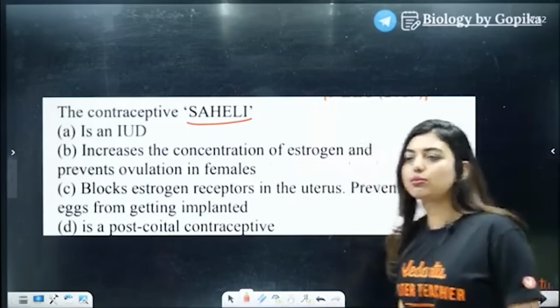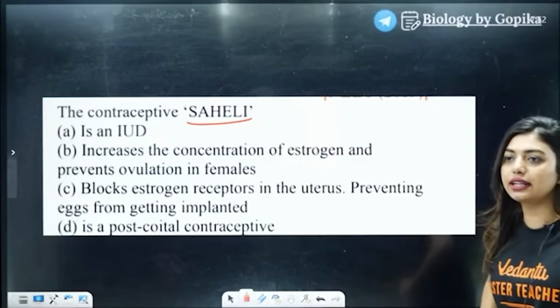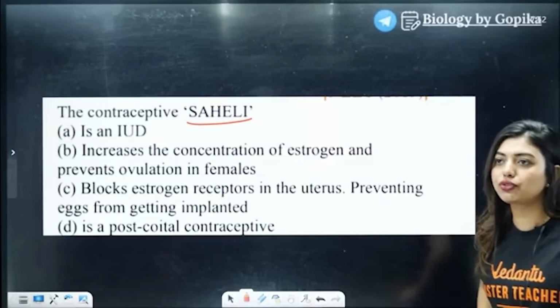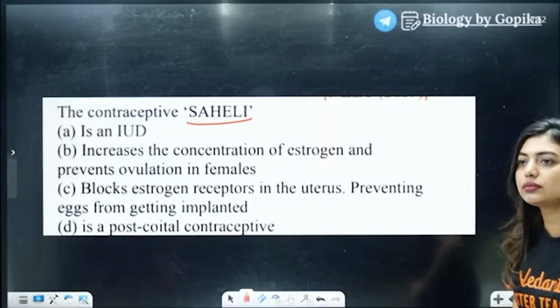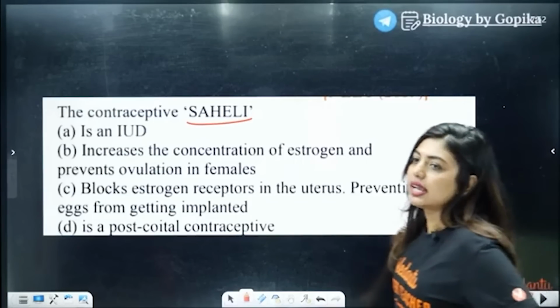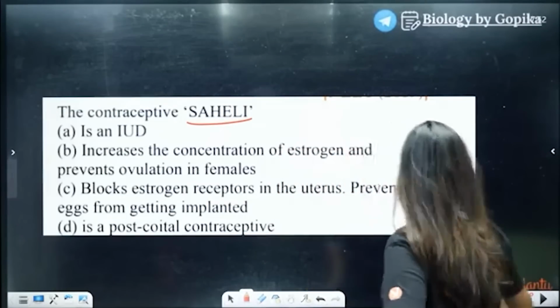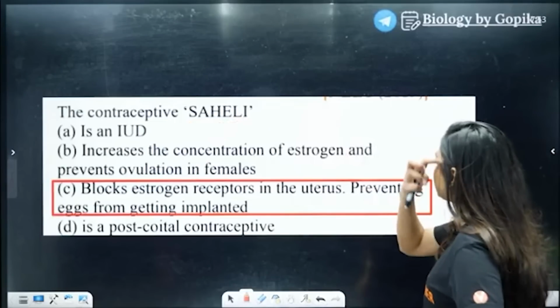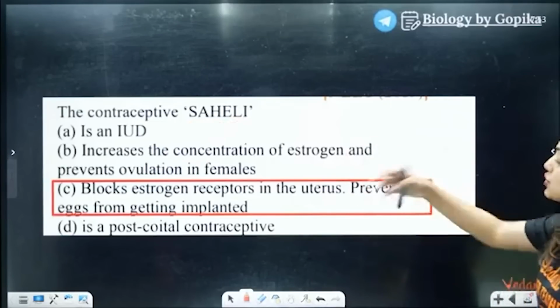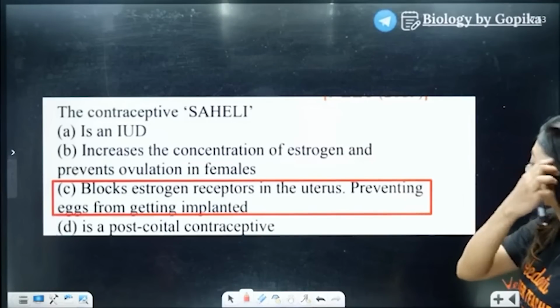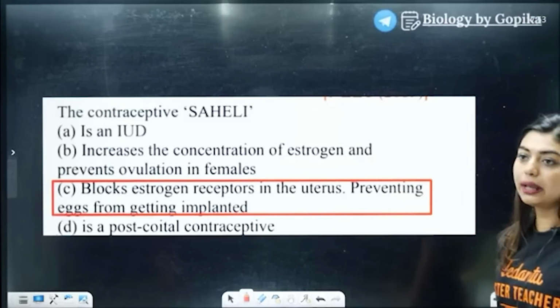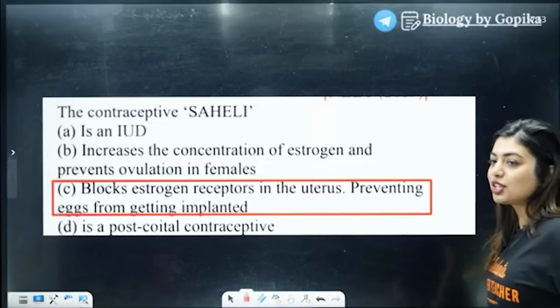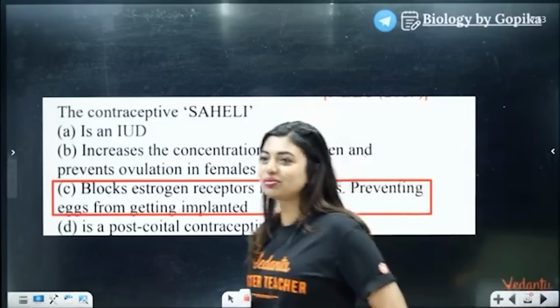Come on. Yes, most of you are right. Excellent, I'm happy. Most of you are right. Very good. That is, it blocks the estrogen receptors in the uterus and prevents the eggs from getting implanted. Option 3 is the answer. Yes, very good. Most of you got it right.